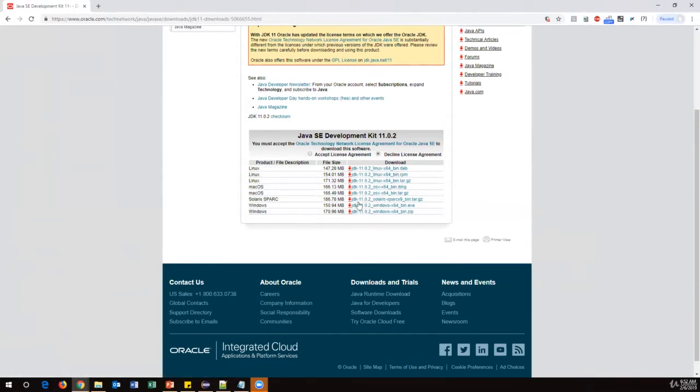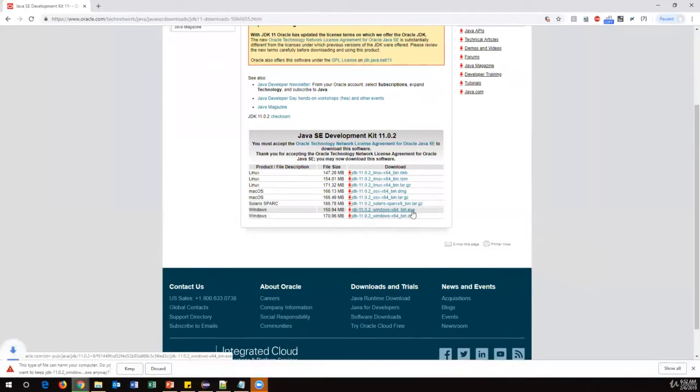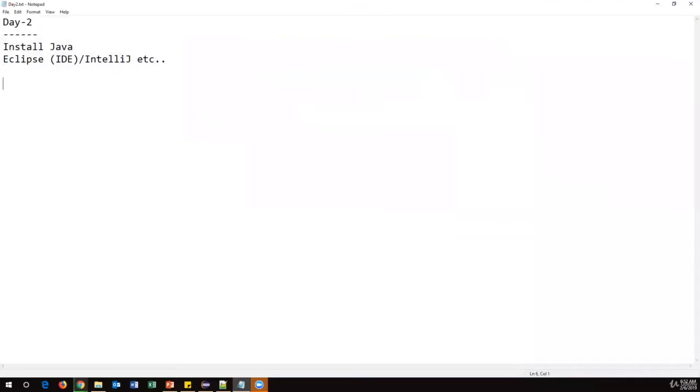Just click on accept agreement, and currently you are working on Windows operating systems, right? So we need to click on JDK 11.0.2 Windows x64 bin.zip, or you can download the exe also. I suggest you click on this exe file, and you can start installing JDK. I will give you the direct link. You can open this link and try this.